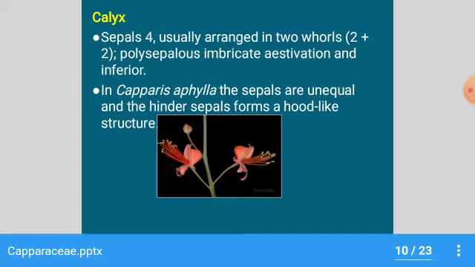Calyx: generally sepals 4, usually arranged in 2 whorls, 2 plus 2, polysepalous, and aestivation is imbricate. In Capparis aphylla, the sepals are unequal and the hinder sepal forms a hood-like structure.